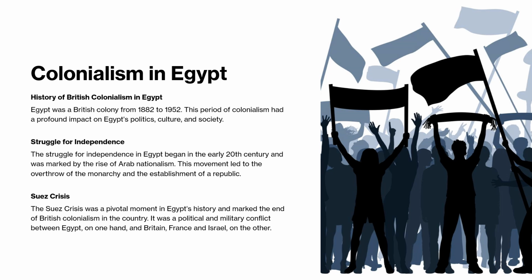Colonialism in Egypt. History of British colonialism in Egypt. Egypt was a British colony from 1882 to 1952. This period of colonialism had a profound impact on Egypt's politics, culture, and society. Struggle for independence. The struggle for independence in Egypt began in the early 20th century and was marked by the rise of Arab nationalism. This movement led to the overthrow of the monarchy and the establishment of a republic.